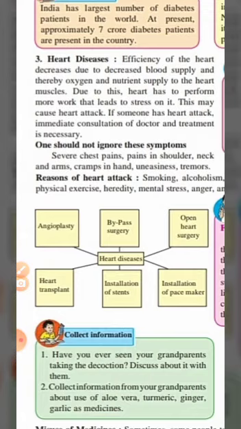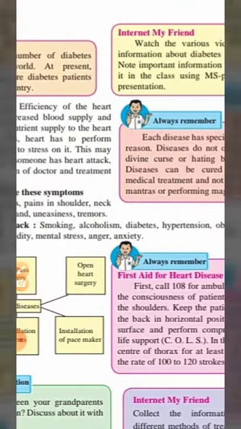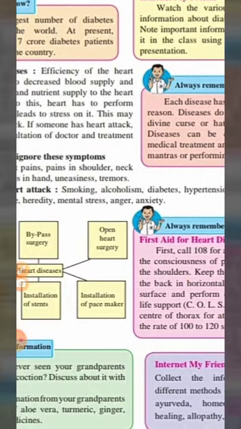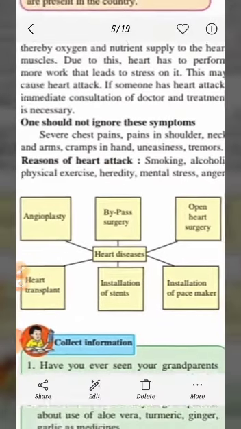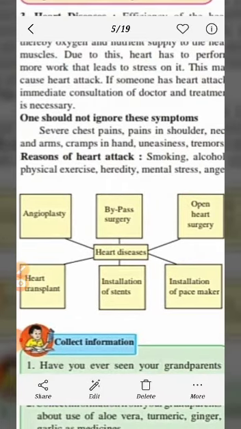Here they have given some treatment for the heart diseases. These are the treatments they have given for the heart diseases.